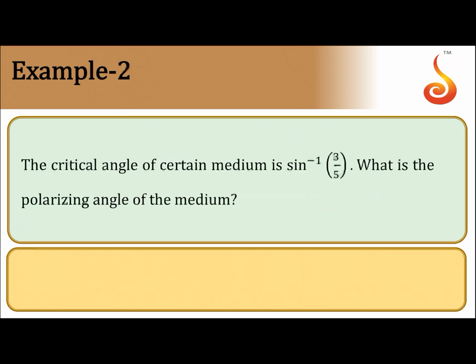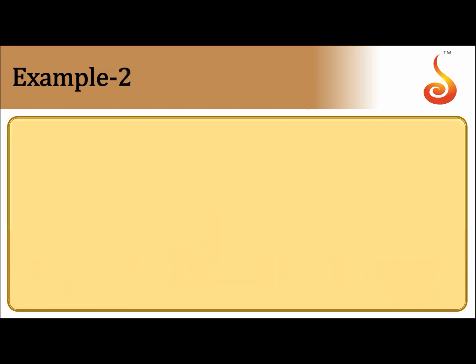Yes, we shall move on to the next one. Critical angle of a certain medium is sine inverse of 3 by 5. What is the polarizing angle of the medium? So critical angle is given, it is sine inverse of 3 by 5. This means sine C is equal to 3 by 5.